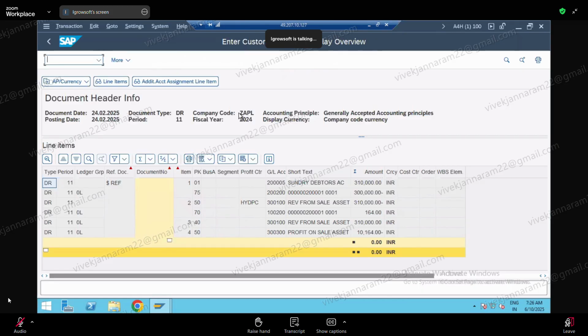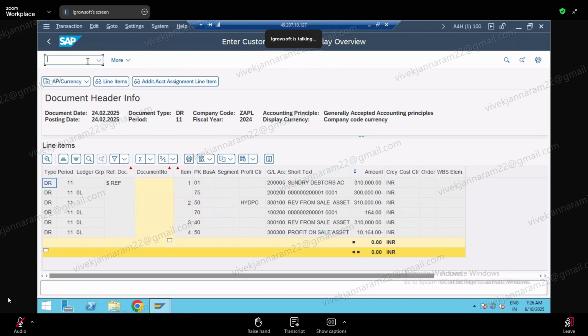Once we are clear with the configuration part, in the system there is no difference at all. Okay. Right. So what is the next thing we have? Asset transfer. Asset transfer we are talking. What is the T code? Asset retirement with customer, without customer we have seen.